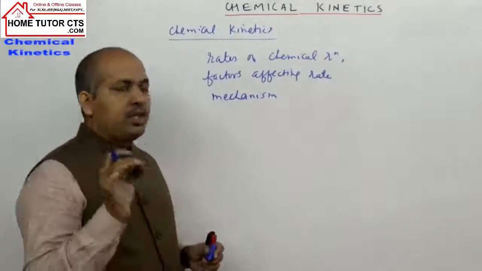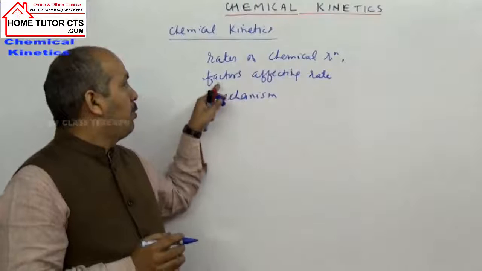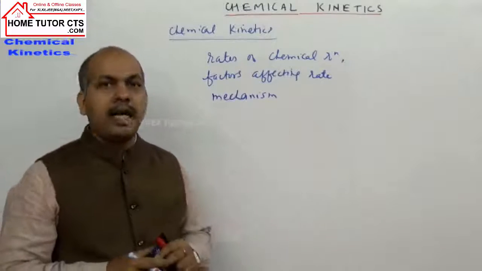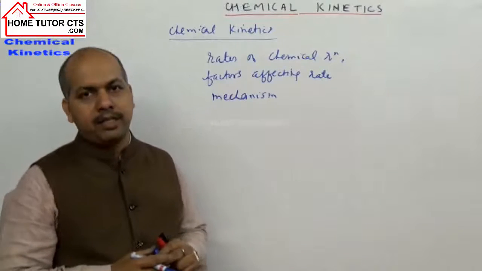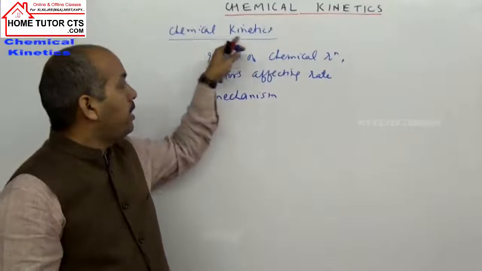So there are three key points: rate of chemical reactions, factors affecting rate of reactions, and mechanism of how the reaction takes place. About them we are studying in the branch of chemistry called chemical kinetics.